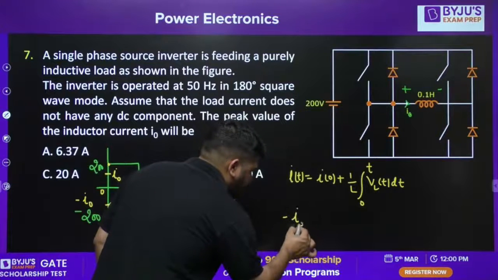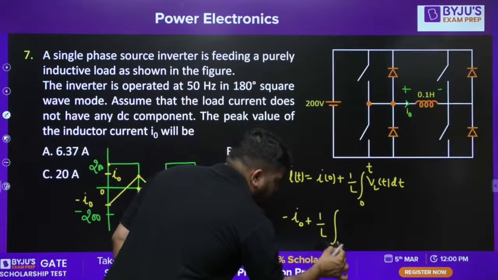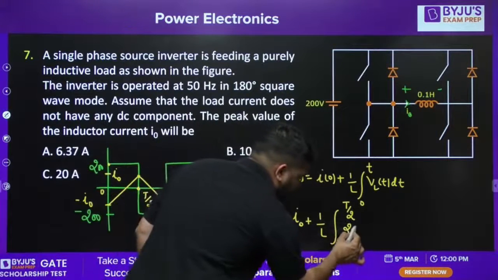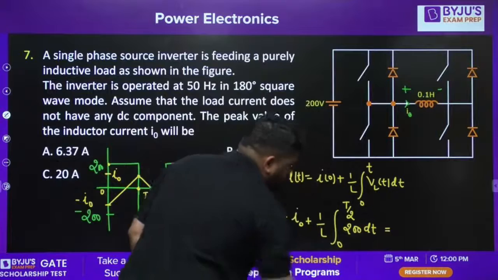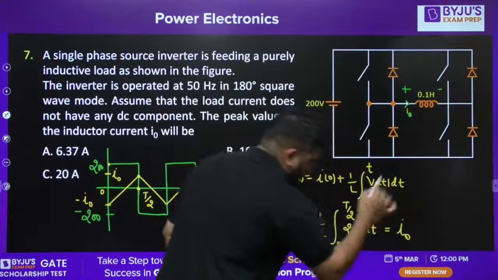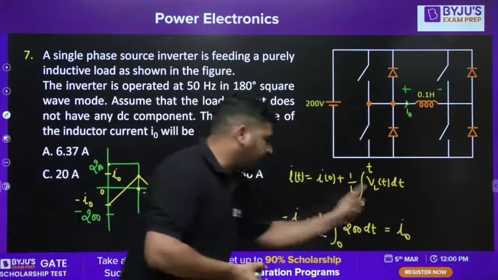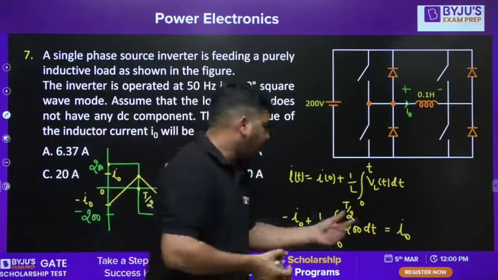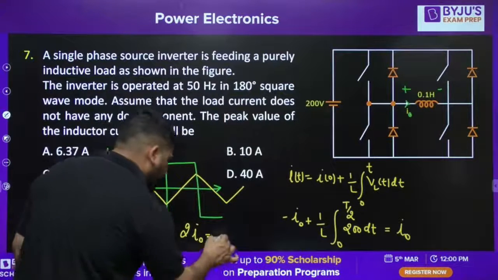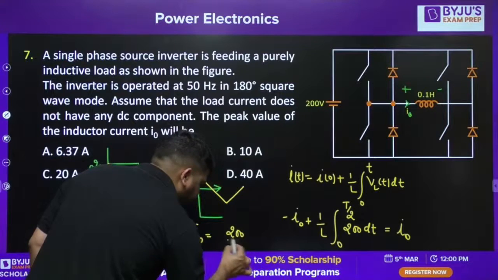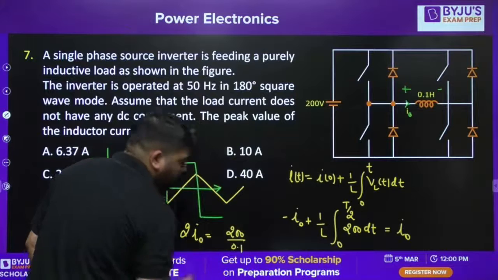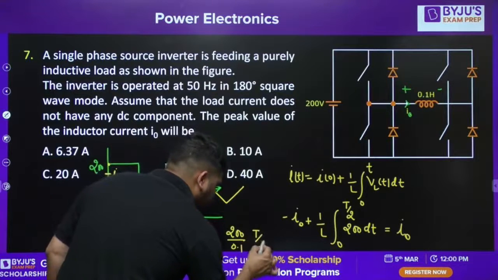So minus I0 plus 1 by L integral from 0 to T by 2 of VL(t), which is 200, dt. And this current has to be equal to I naught. Now take this I naught to the other side. So 2 I naught is equal to 200 by L into T by 2, and the L value came out to be 0.1 Henry.